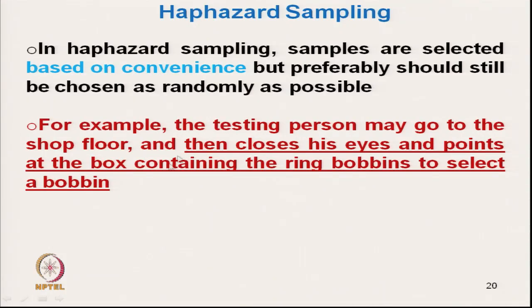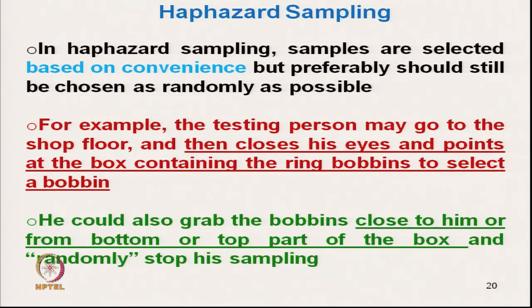The example is that a testing person may go to the shop floor, close his eyes and point at a box containing the ring frame to select a bobbin. Just take this one, that is haphazard sampling. It is not time consuming; he goes there, picks, and immediately gives you the result. He could also grab the bobbin close to him, from the bottom or from the top or from anywhere. So, that is haphazard sampling.